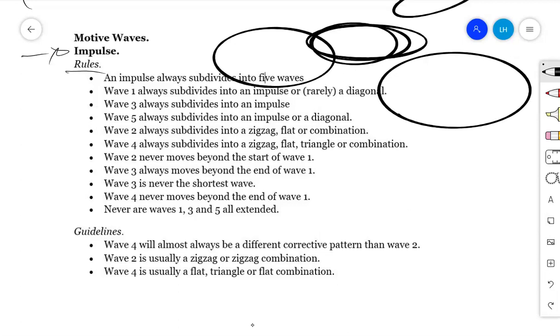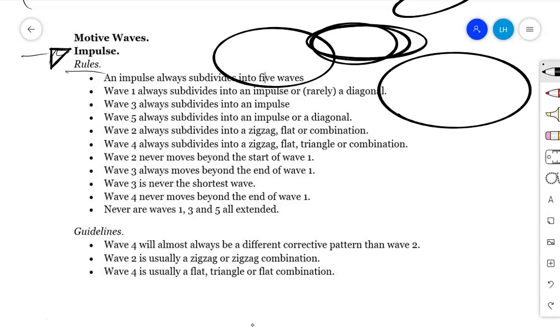We are going to dig deep in the coming sessions into what the rules and guidelines are on every major market pattern in Elliott wave, and the major market variations, and also the major market combinations. Therefore, let's consider the issues on impulse. An impulse has various rules, whereby rule number 1 is that an impulse always subdivides into 5 waves.